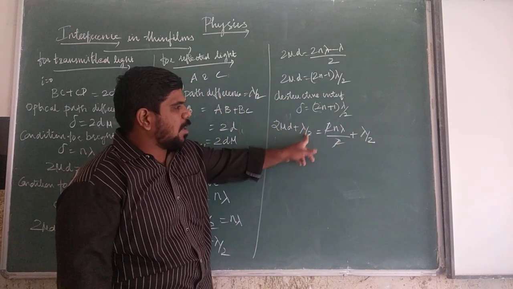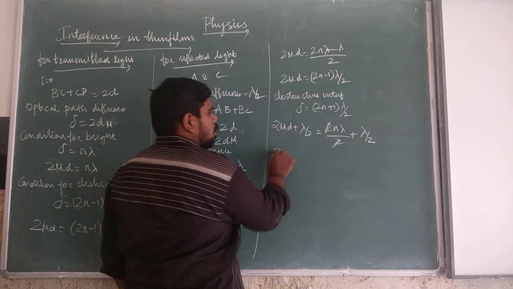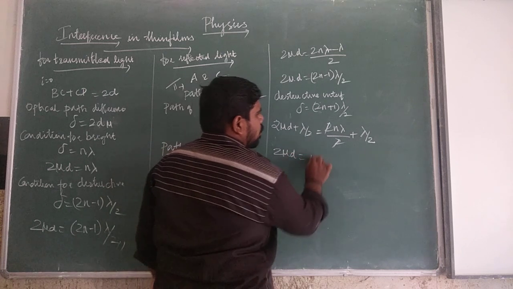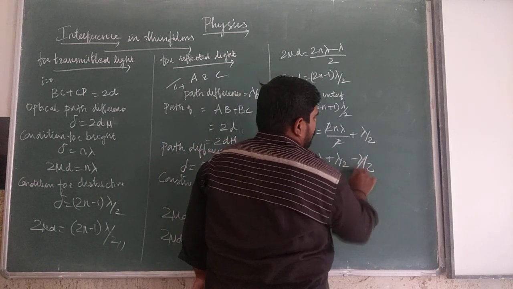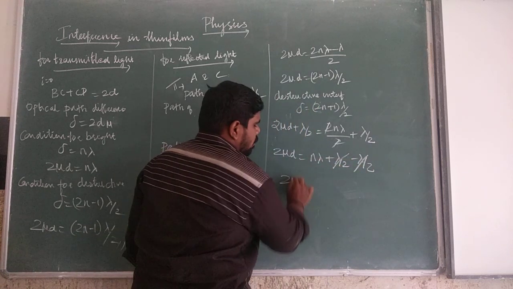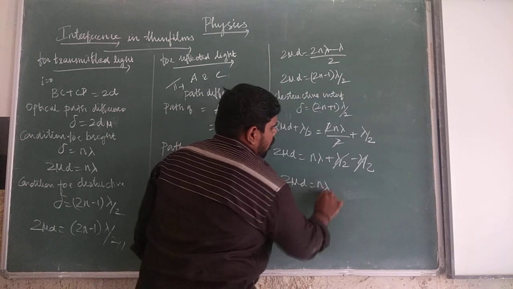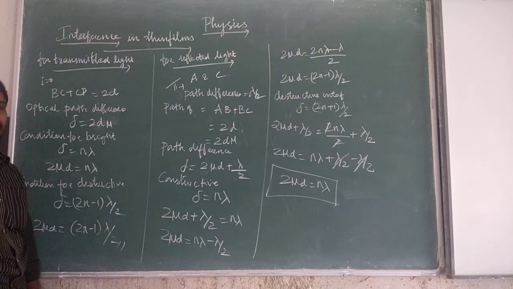If this lambda by 2 moves to the right-hand side, it will be minus lambda by 2, isn't it? So 2 mu d is equal to n lambda plus lambda by 2 minus lambda by 2. The plus lambda by 2 and minus lambda by 2 cancel. So the path difference is equal to n into lambda. This is the expression for constructive and destructive interference.